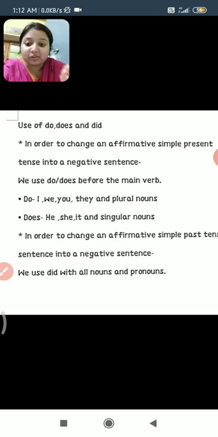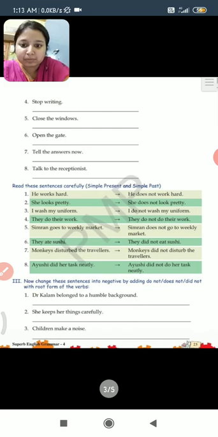The word did is used with all the nouns and pronouns, whether singular or plural. With past we only have to use did, and with present we have to use do and does. Please remember these points. These are very important for you.